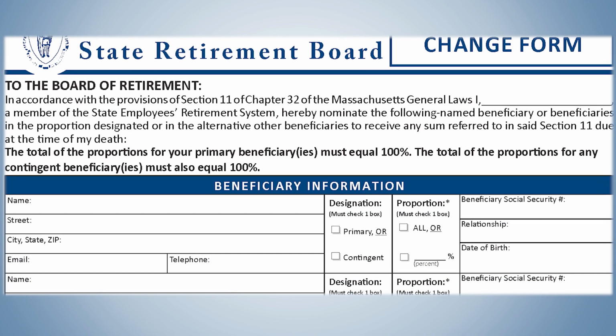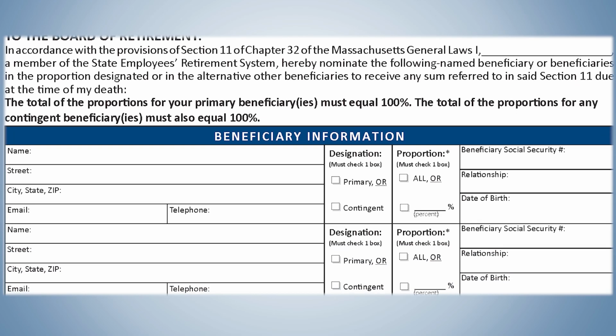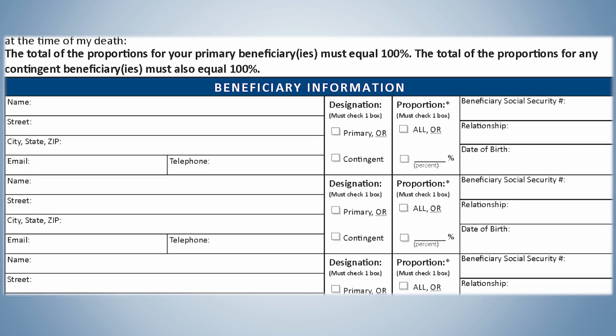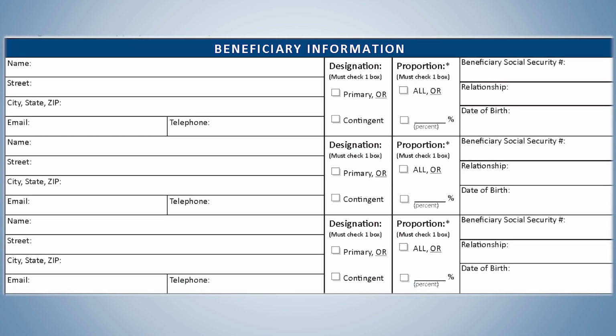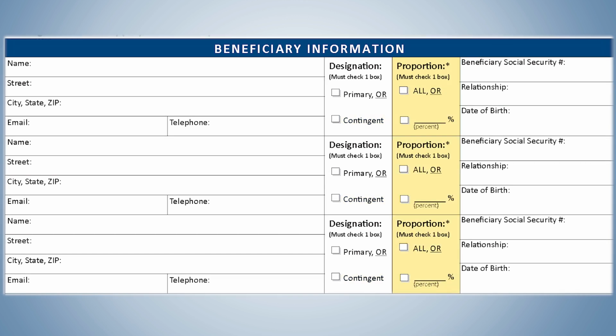When designating or changing your beneficiaries, you must clearly mark whether you are designating the person as a primary or contingent beneficiary. You must also designate the percentage you want each person to receive. Do not leave any of the sections incomplete.